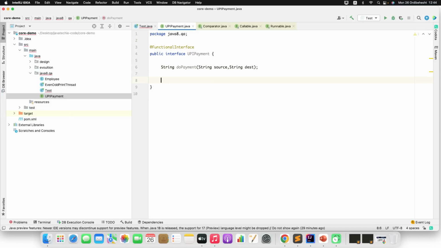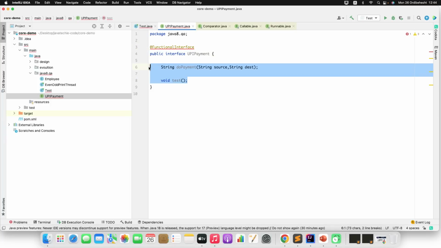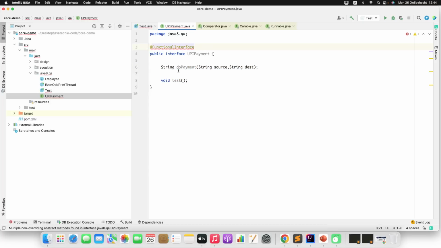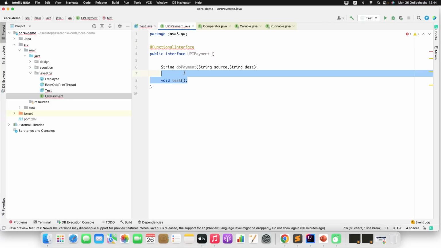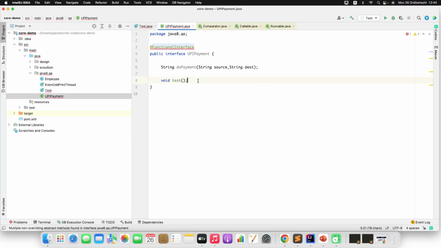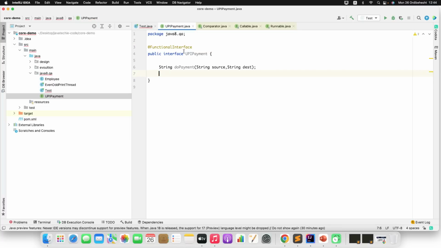Now let me add another abstract method here. Let's say void test some method. Now if you see here, this is showing an error because it finds two abstract methods inside an interface. It will suggest that if you want to use the traditional interface, then remove the annotation. Otherwise, if you want to consider this as a functional interface, just keep only one abstract method. That is the reason it is showing an error now. So if I remove this, it is fine.